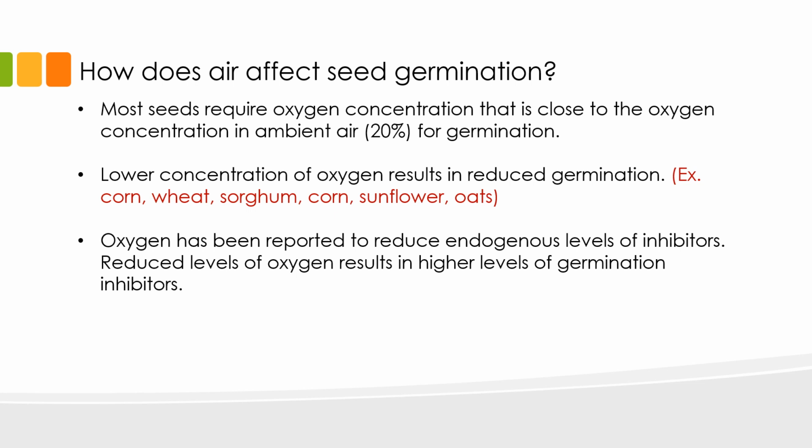Alongside this, there are chemical components, especially in the seed coat, that inhibit the germination of seeds until conditions are favorable. These chemical inhibitors are leached out mostly when the seeds start imbibing water. Oxygen has been reported to reduce the endogenous levels of these chemical inhibitors. With reduced levels of oxygen, higher levels of germination inhibitors are maintained in the seeds. The non-leaching of these inhibitors may prevent seeds from germinating.